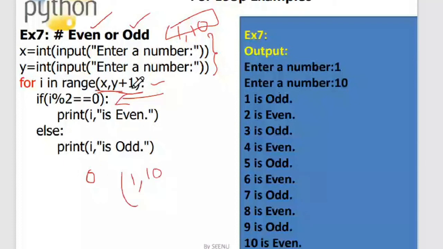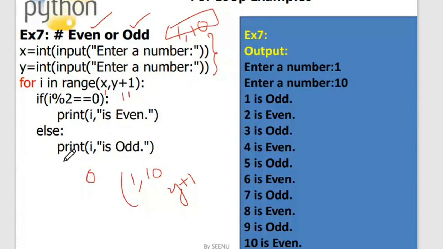So herein you can see that I have given an expression here. I said y plus 1. Even that is possible. You can give such things, they do not cause error. So to just show you that, I have written this program. So x comma y plus 1. So I gave an expression as well as a variable inside the range function. So now x is equal to 1. Since I want till 10, I made this as 11. Now it will iterate through each and every number.